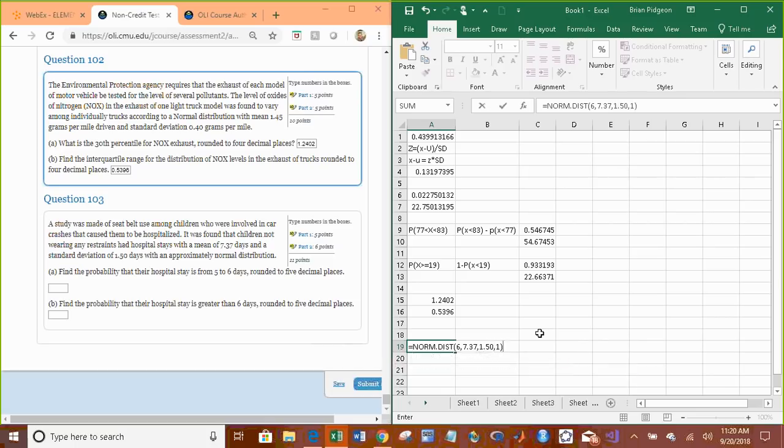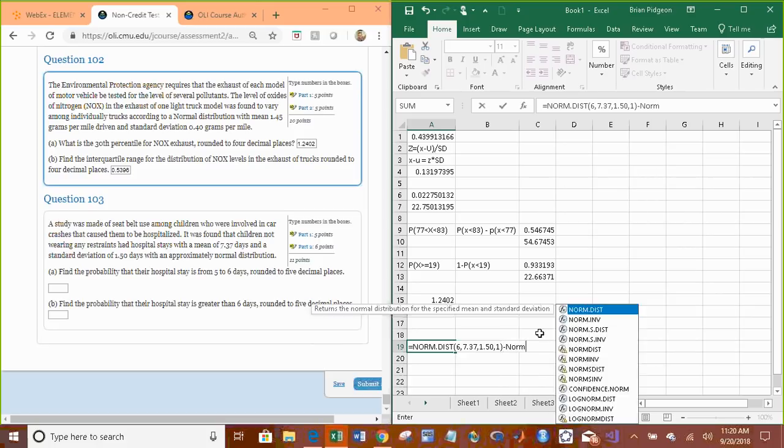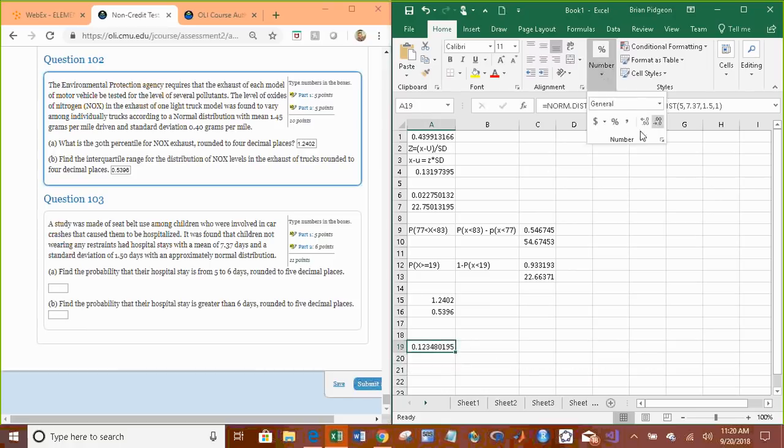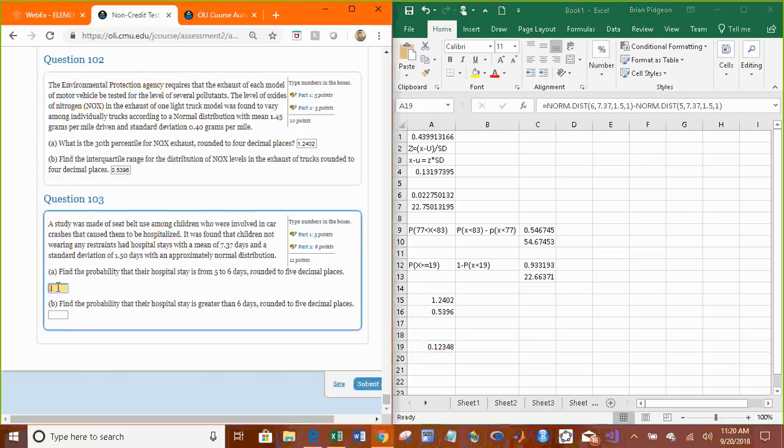This finds the probability less than 6, but we want to stop it at 5. So we're going to do minus norm diff 5, 7.37, standard deviation of 1.50, and a cumulative of 1. And we're going to round this to 5 decimal places. 1, 2, 3, 4, 5. 0.12348.